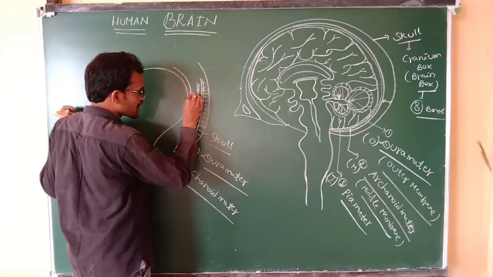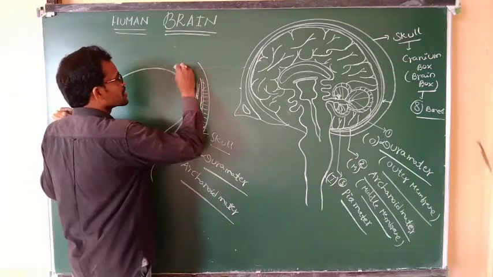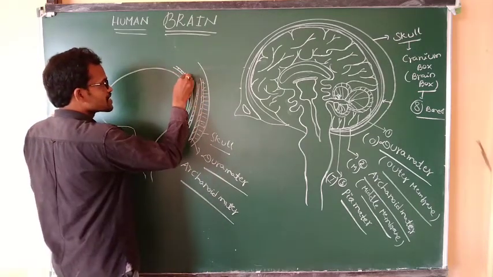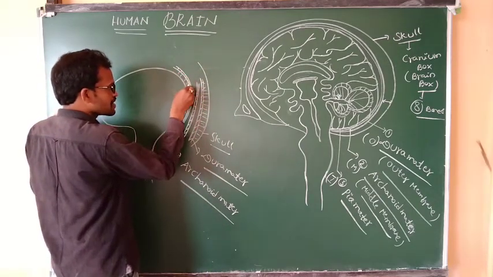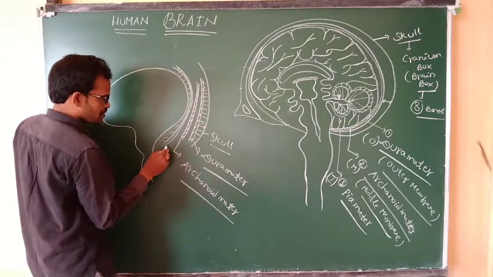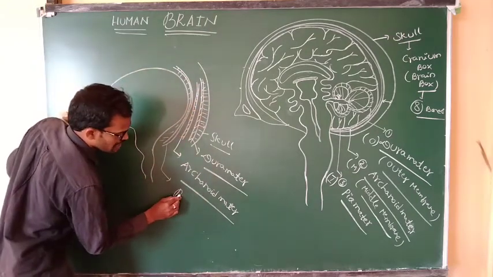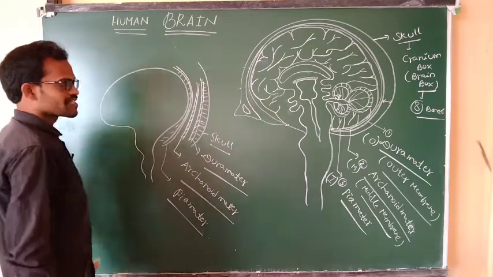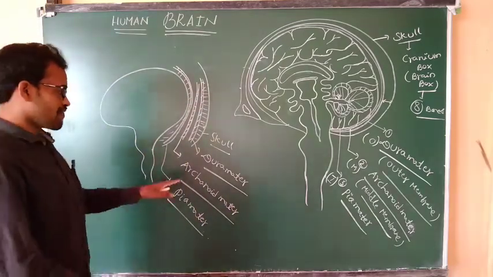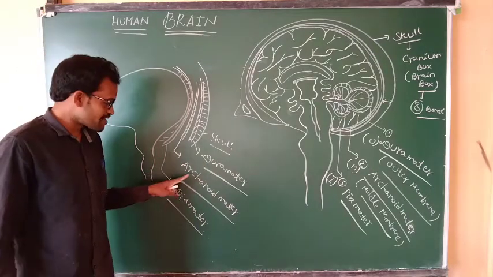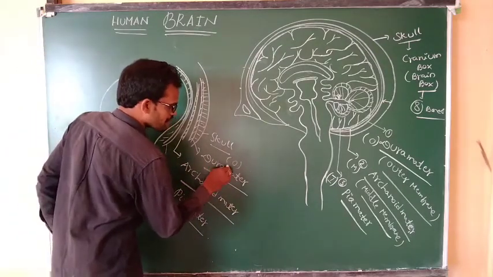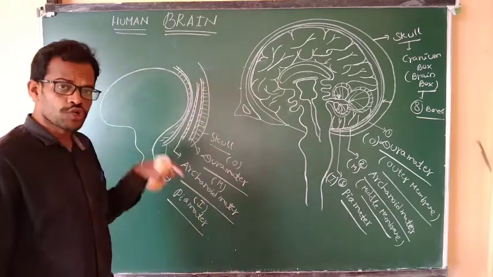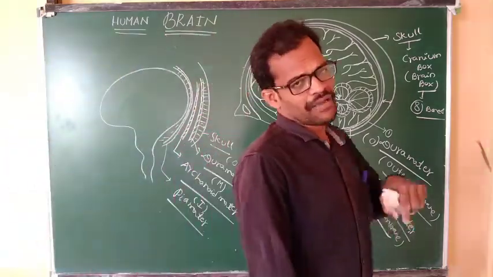The third membrane is in contact with the brain. It is known as pia mater. What is the first one? Dura mater. The second is the middle, and the third is the inner membrane. Dura mater, arachnoid matter, pia mater.